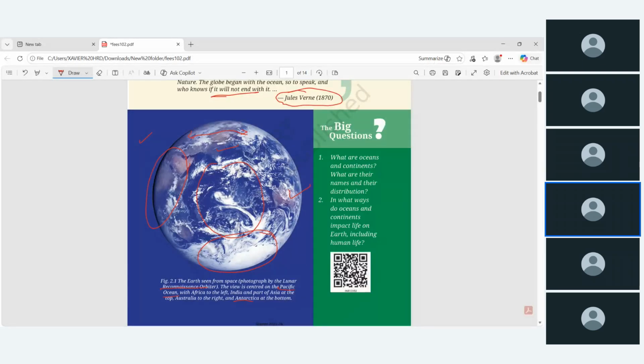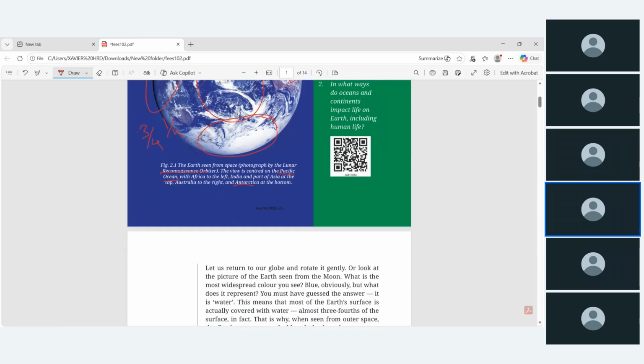Here you observe two colors. One is blue, the major color, and another one is brown. You know very well, the blue color depicts water, and 3/4 of the area is covered by water, and 1/4 of the Earth is covered by land. That is shown in brown color. This is what the next paragraph describes.